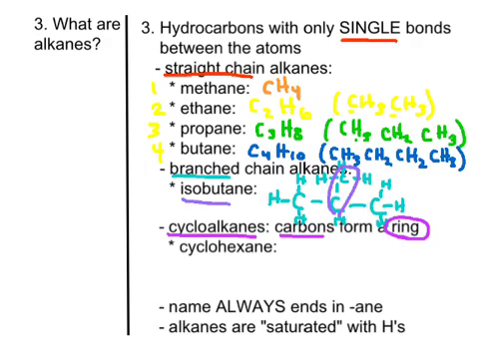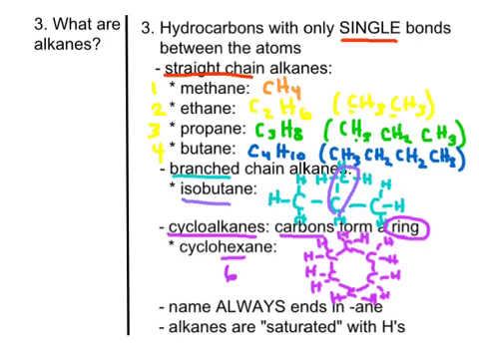Okay, so in cyclohexane, hexa means 6, remember, so we're going to have 6 carbons making a ring, and we're going to have H's attached to all of them. So this is what it looks like. All right, so that's what cyclohexane looks like. It's a little sloppy, but you can see that we've got a ring of carbons, and then all the hydrogens that make up their 1, 2, 3, 4 rule.